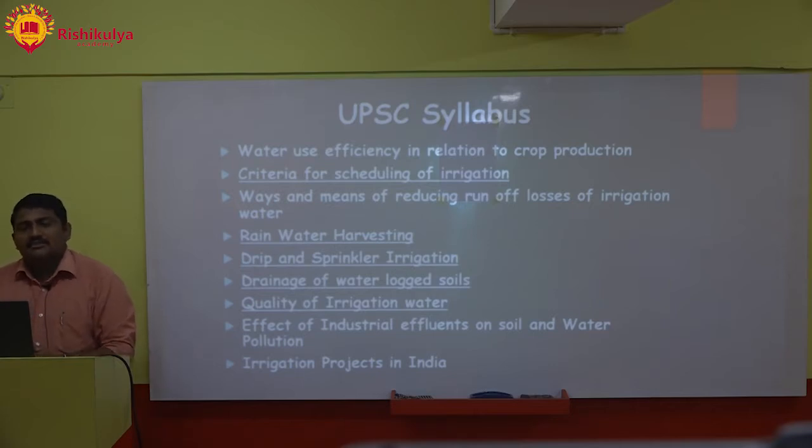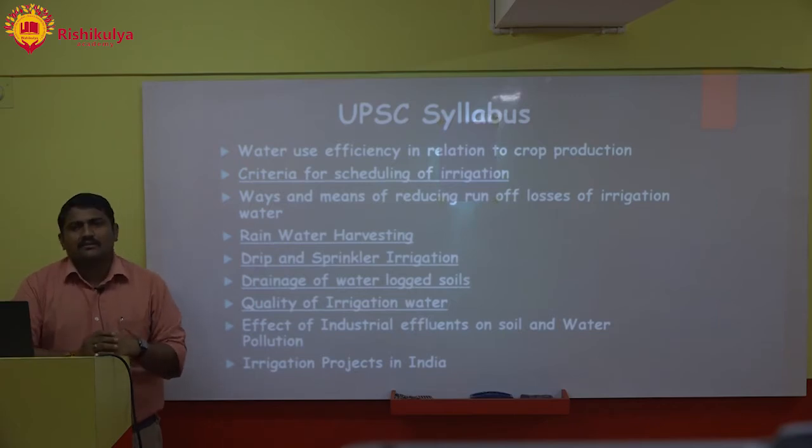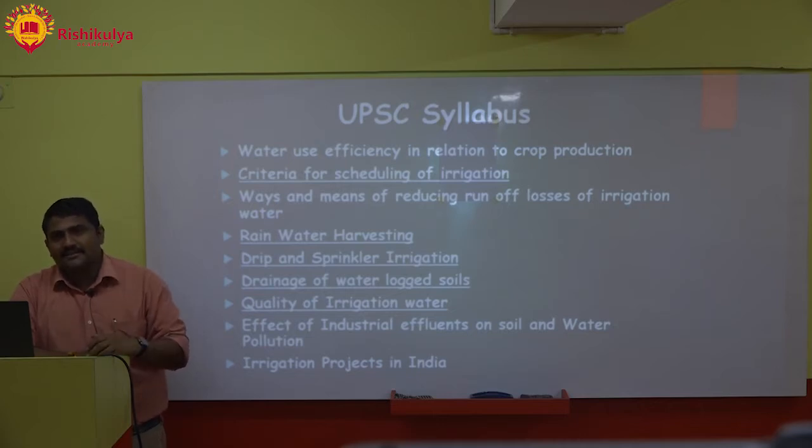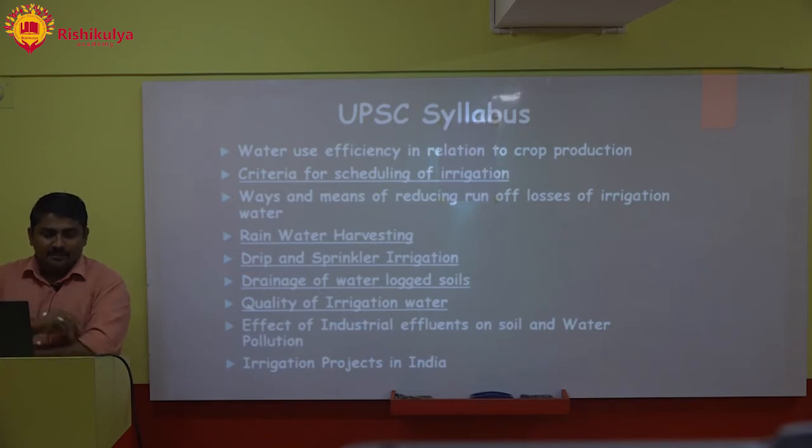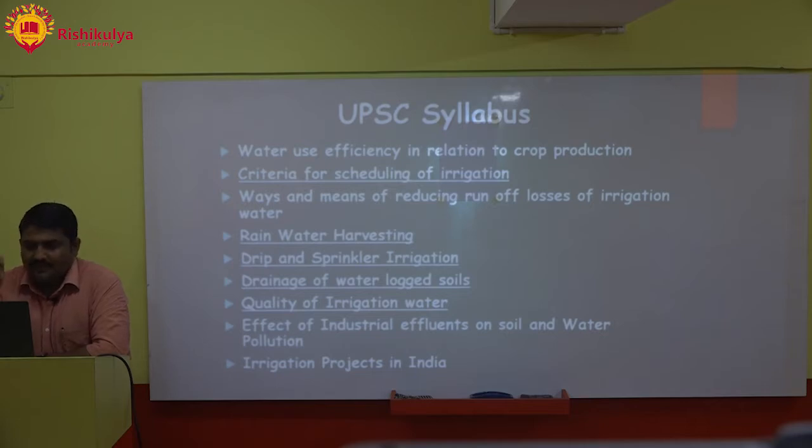Next is ways and means of reducing runoff losses of irrigation water. We keep on irrigating our fields, and irrigation is a very costly resource because water is getting scarce, electricity is a big problem nowadays, and non-renewable energy resources are limited, and there is scarcity of coal and other things. So we cannot keep on applying irrigation water as much as we want. So ways and means of reducing runoff losses of irrigation water is another important topic.